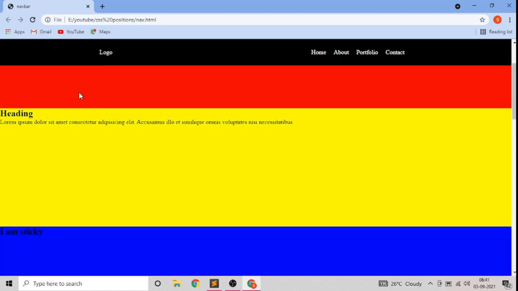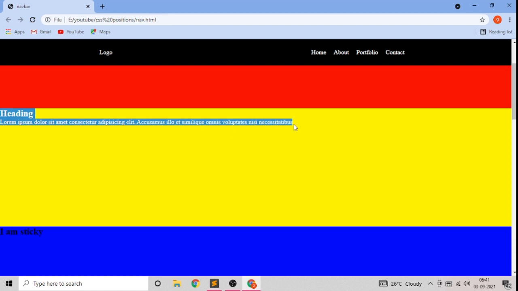Now we will learn about a real life scenario where you have to use absolute. Suppose the design you received has this yellow div with content at the center of it. There are various methods you can use. You can assign this as a flexbox and use the properties justify-content center and align-items center.